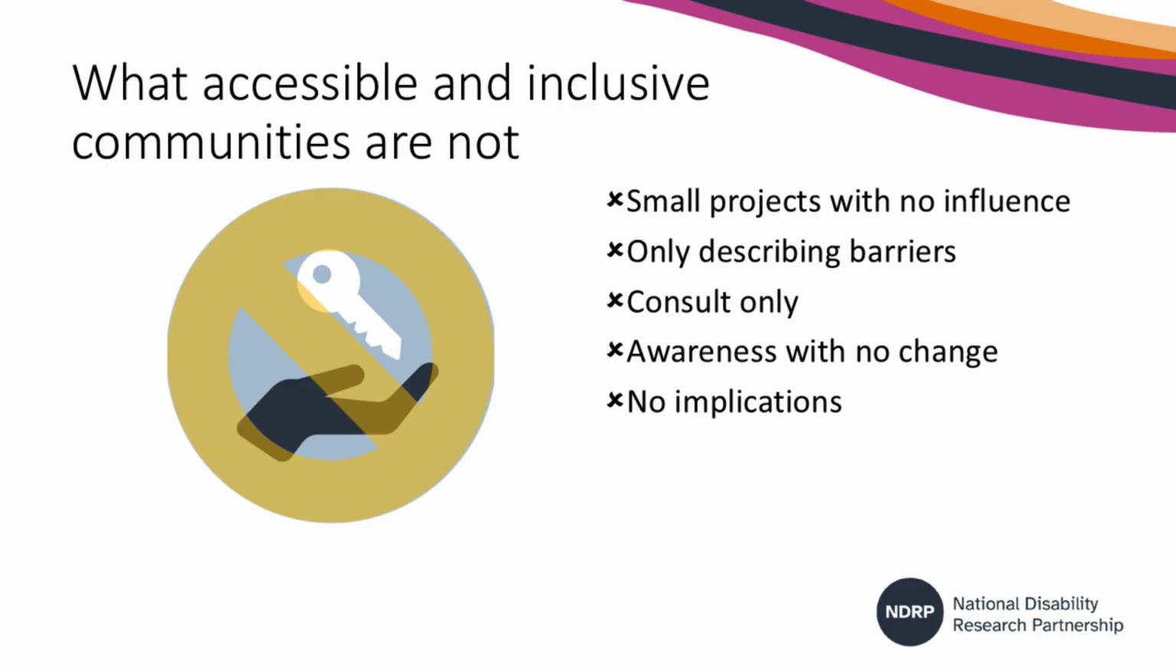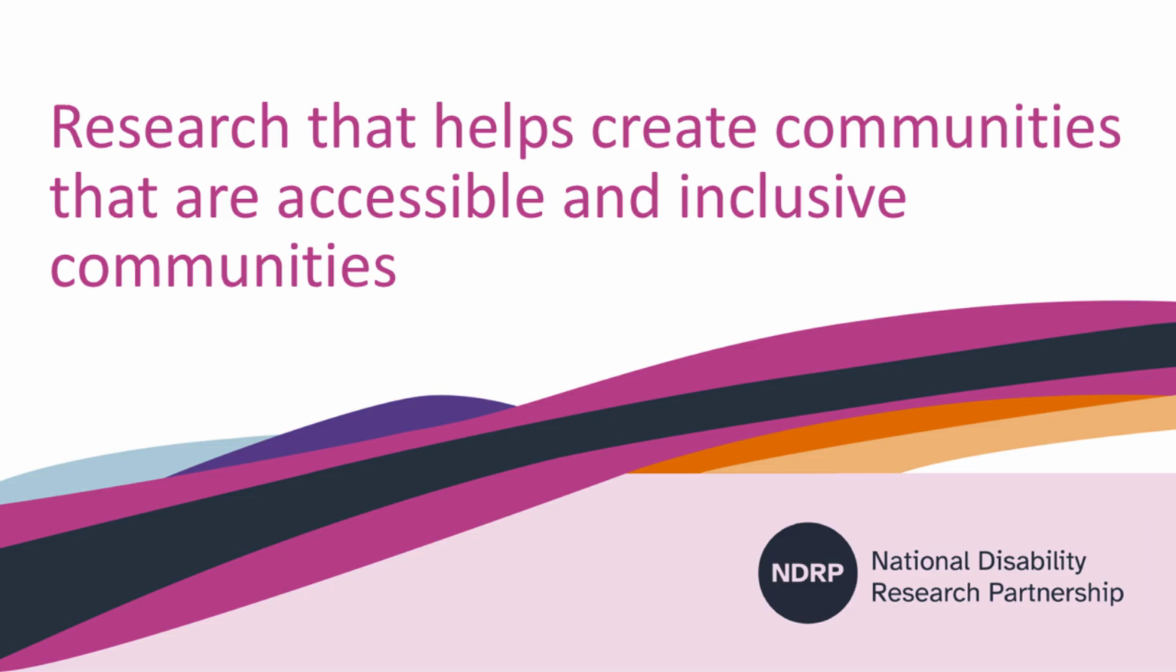Research in this area should help drive practical change. It should help decision makers design better systems. NDRP is looking for research that helps create communities that are accessible and inclusive, research that can influence policy, planning and systems, and research that supports the full participation of people with disability in community life.